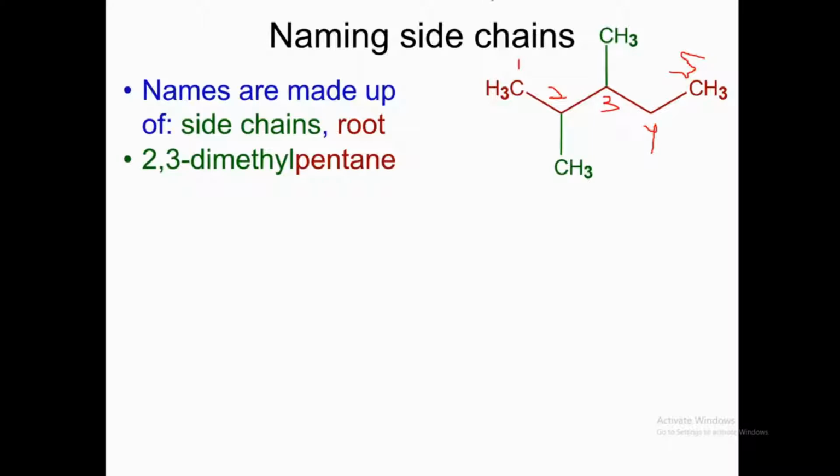So the red line is the parent chain, that is called root, and these are called substituents or side chains. So this methyl is a substituent, and this methyl is also a substituent or side chain. So methyl is present at 2 and methyl is present at 3, and so we call it 2,3-dimethylpentane.